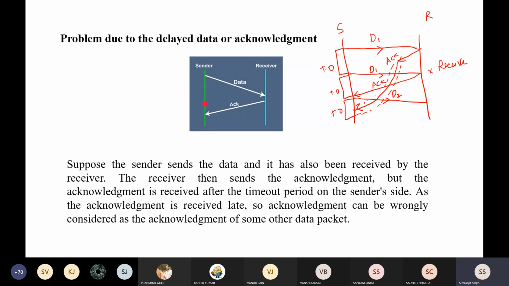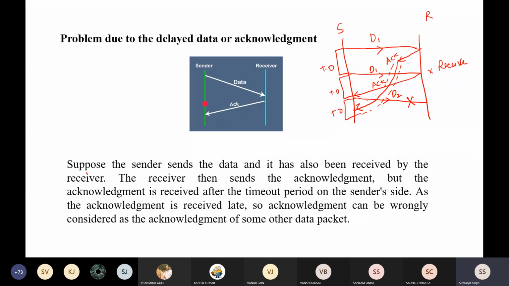Now suppose this particular packet was actually lost. This can happen. It's a rare incident, but it can happen. So suppose the packet was lost, and the sender got the acknowledgement of this lost packet. Actually, the receiver hasn't sent that acknowledgement, but it is the delayed acknowledgement that the receiver sent earlier. So at that time, the sender is receiving it.